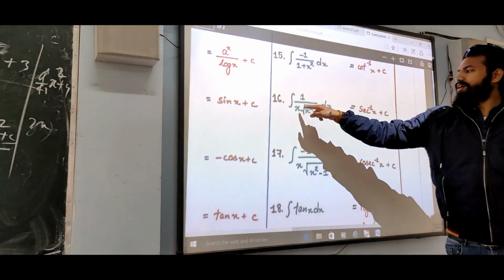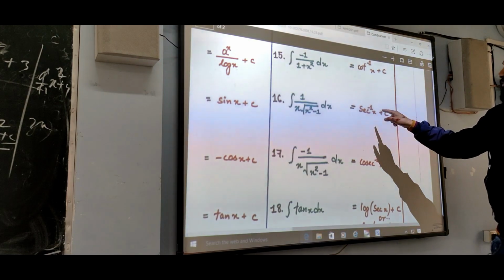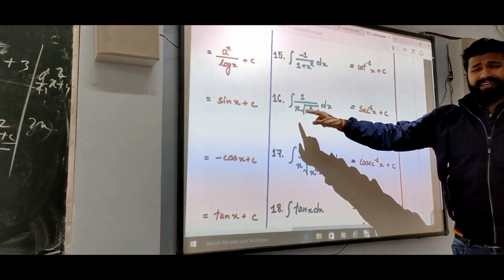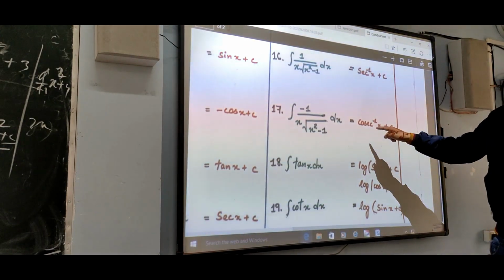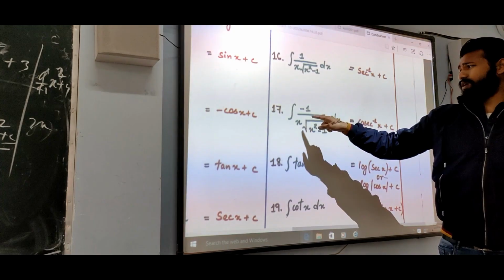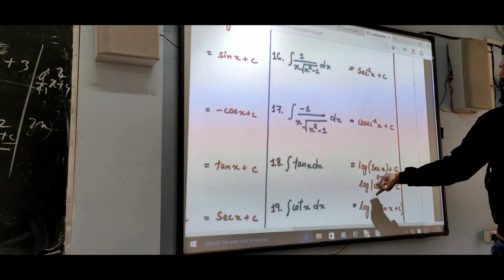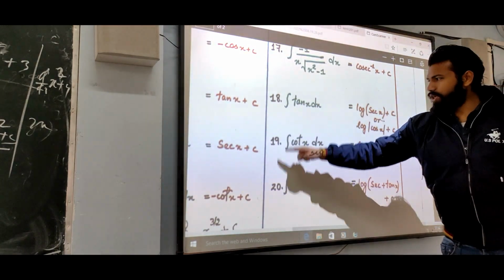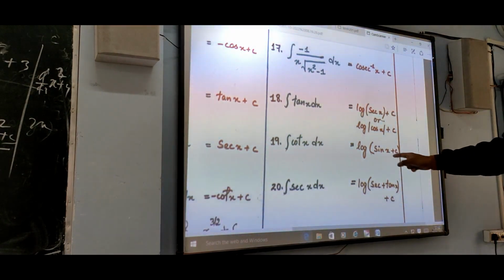Similarly, a very simple thing, 1 by x root x square minus 1 is what? Sec inverse x, because the differentiation of sec inverse x is 1 by x root x square minus 1. Clear? Similarly, cosec inverse x: the integral of minus 1 by x root x square minus 1 is cosec inverse x plus c. Clear? Same thing. So this is the new formula you got, which has not been introduced in differentiation. So we got a new one.